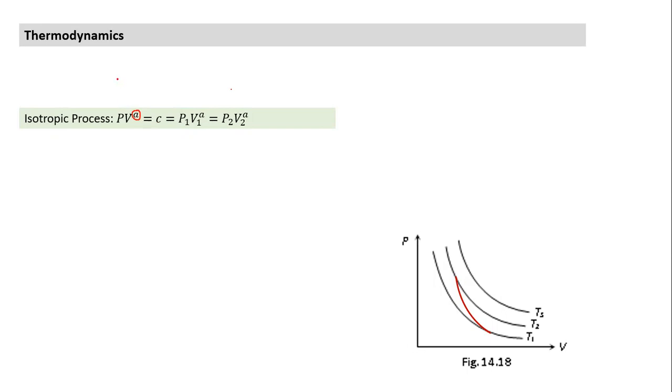Why do we call it an isotropic process? One more important thing to understand is heat capacity. In the case of gas also, delta Q is equal to n C delta theta. This C is the molar heat capacity. What is the molar heat capacity for a constant volume process? C is equal to Cv if it is a constant volume process, and it is equal to f by 2 R. You remember this one?